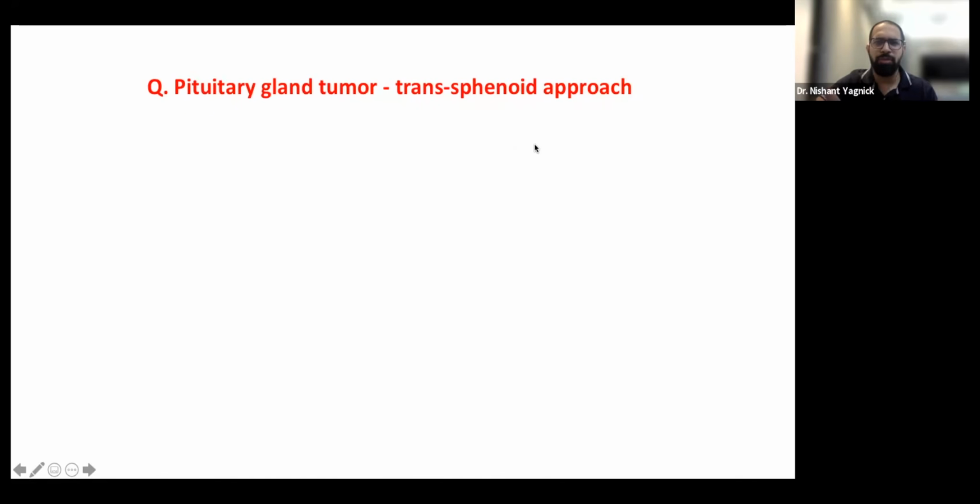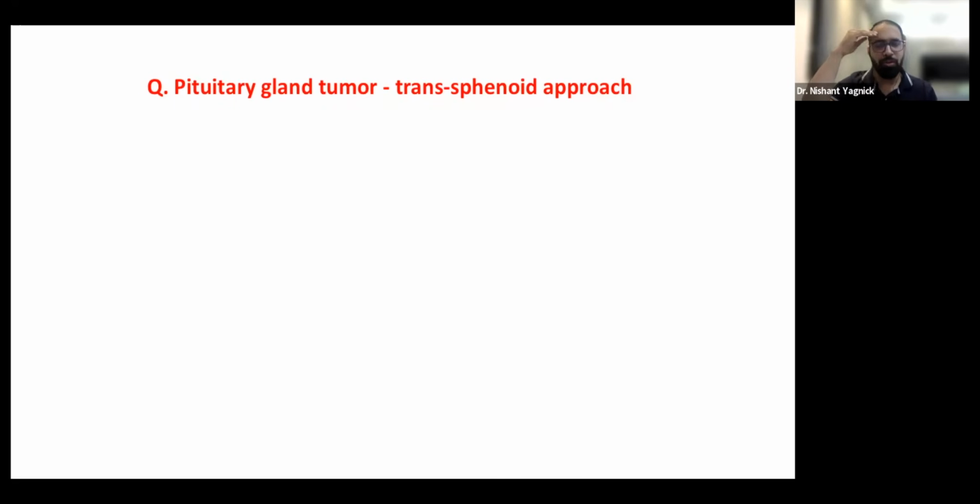See, preferred approach for surgery will be transsphenoidal. I think what is mentioned in the question is actually the answer. If it's a hormone excess tumor, most commonly it's acromegaly. See, prolactinoma is the most common, but it is treated medically. Then comes acro, then comes Cushing's. Cushing's sometimes is so small that it requires inferior petrosal sinus sampling. So sometimes you can change the approach based on that, but those are very advanced concepts. I don't think they meant to ask that. And for the preferred approach, the difference would be transcranial versus transnasal approach. That is the only controversy.